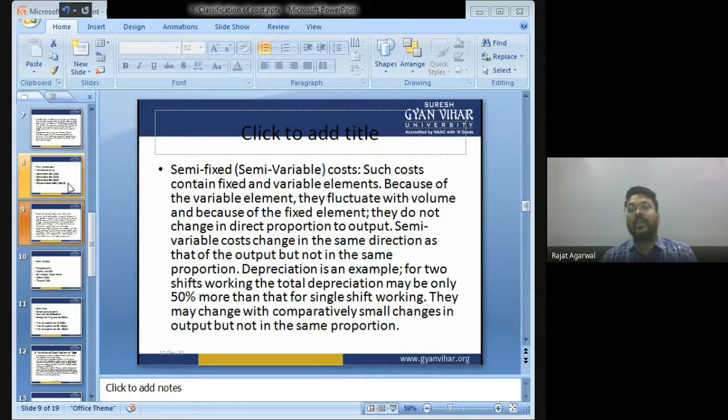Semi-variable cost changes in the same direction as that of output, but not in the same proportion. Depreciation is an example. For two shift working, the total depreciation will be only 50% more than that for single shift working. They may change with comparatively small changes in the output, but not in the same proportion.